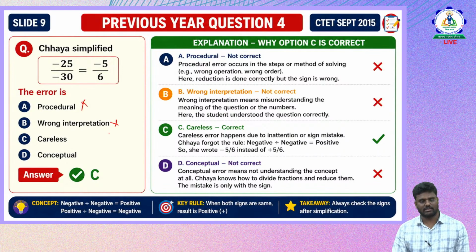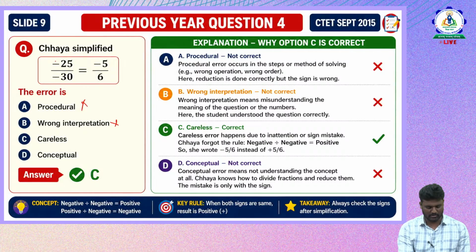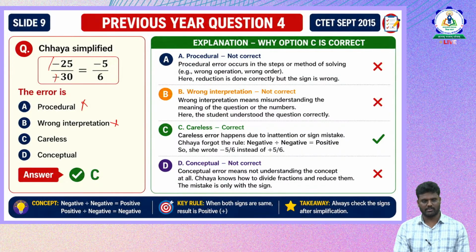Now let us see the third one, careless. A careless error happens due to inattention or a sign mistake. Chaya forgot the rule: in minus 25 by minus 30, the minus signs get cancelled and it becomes positive. Negative divided by negative becomes positive. That is the rule Chaya forgot.